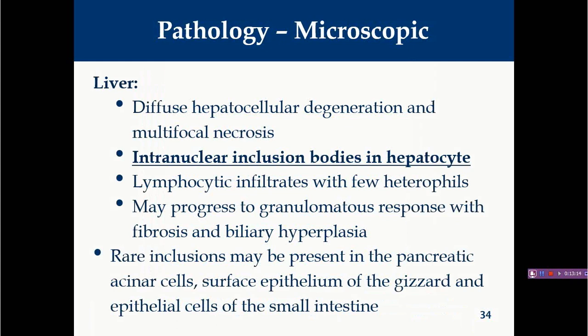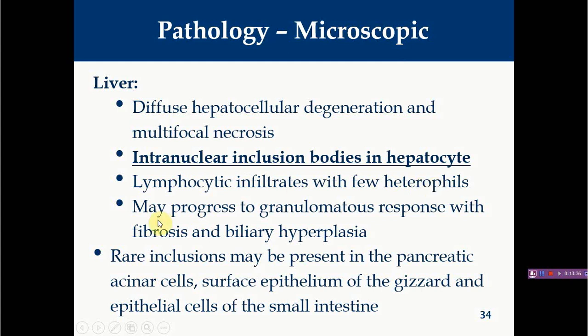Now microscopic lesions. Microscopically you will find diffuse hepatocellular degeneration and multifocal necrosis, because these viruses replicate inside the hepatocytes, and ultimately produce such changes. It will induce necrosis and degenerative changes. Most importantly, in all adenoviral infections, you will find intranuclear inclusion bodies in hepatocytes.